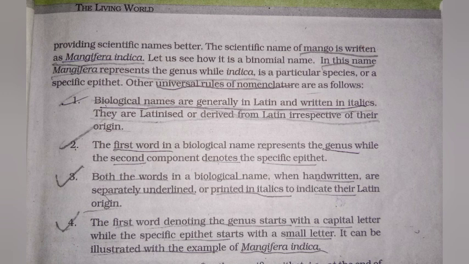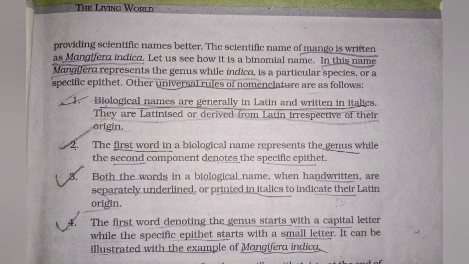Third, both words in a biological name, when handwritten, are separately underlined, or printed in italics to indicate their Latin origin. Fourth, the first word denoting the genus starts with a capital letter, while the specific epithet starts with a small letter.